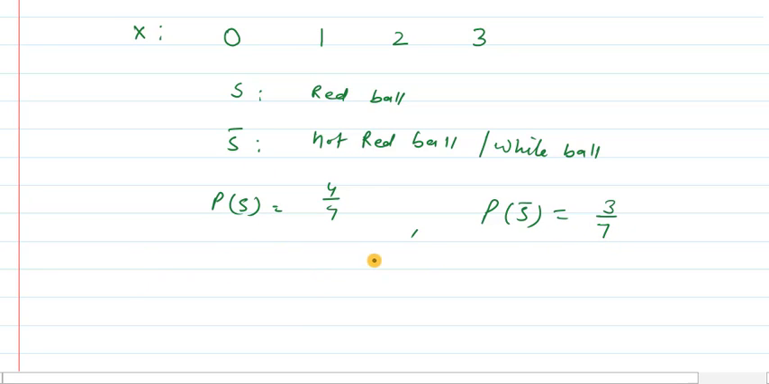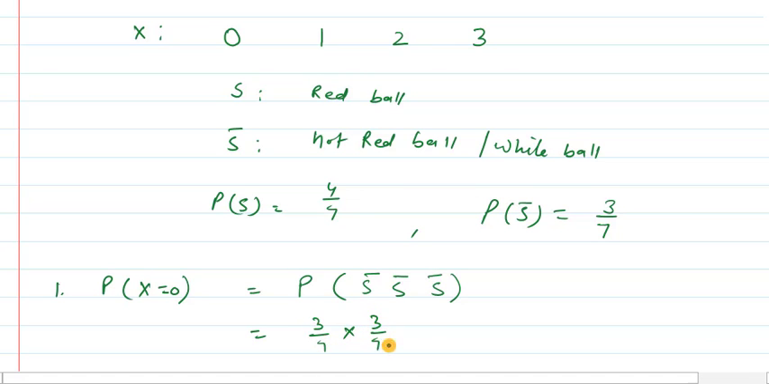Now let us calculate probabilities for all these cases. The very first case is the probability when x is equal to 0. Clearly this will be defined as the probability of not success, not success and not success. We can write 3 upon 7 into 3 upon 7 into 3 upon 7, so we are getting 27 upon 343.